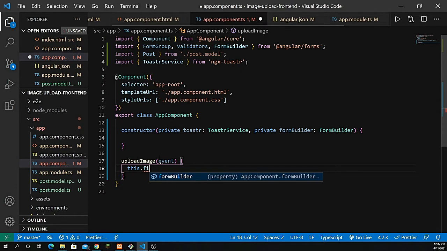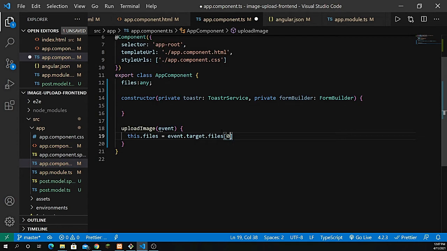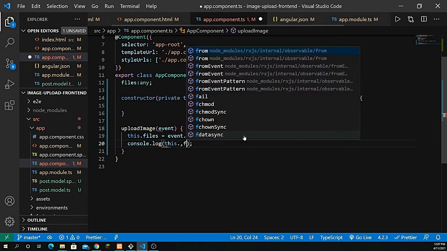So let's define an object with the name of this.files, which should have type any. So this.files equal to, we need to get the target of the file, and I pass here the index 0, basically because we need to get the file name attribute first. So we only need to get the file. Let's console log and check this out.